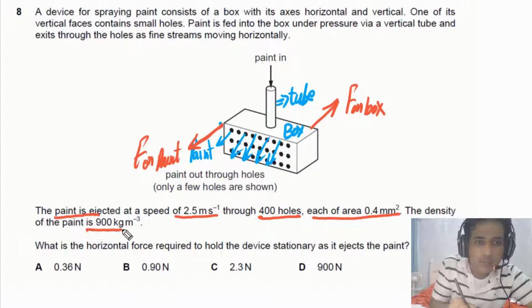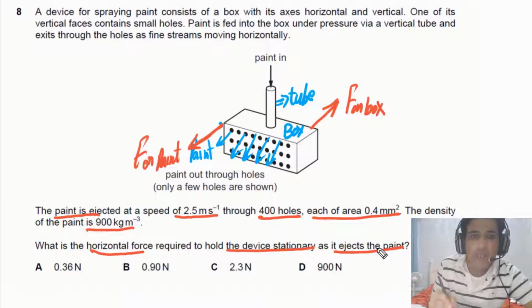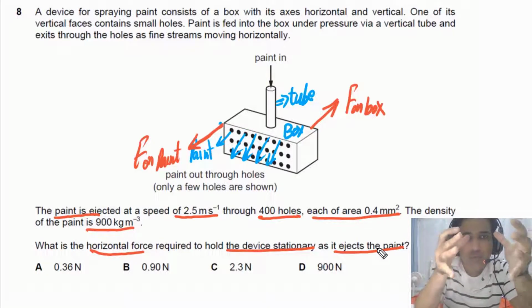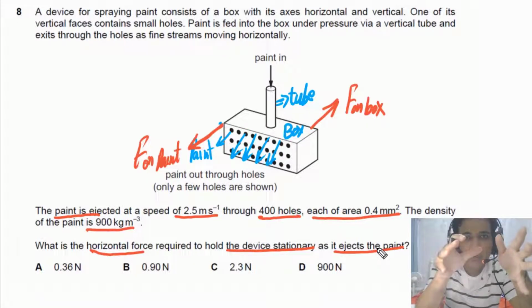Density of the paint is also given. We need to find out what is the horizontal force required to hold the device stationary as it ejects the paint. Imagine the paint goes in this direction; the box will go in the opposite direction. So we need to hold the box stationary, which means we need to apply a force in the opposite direction of the force on the box.